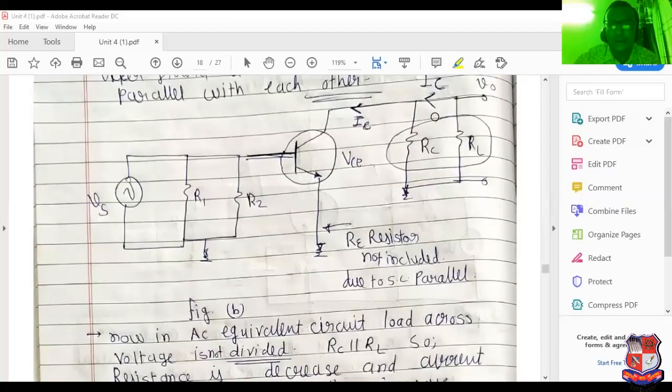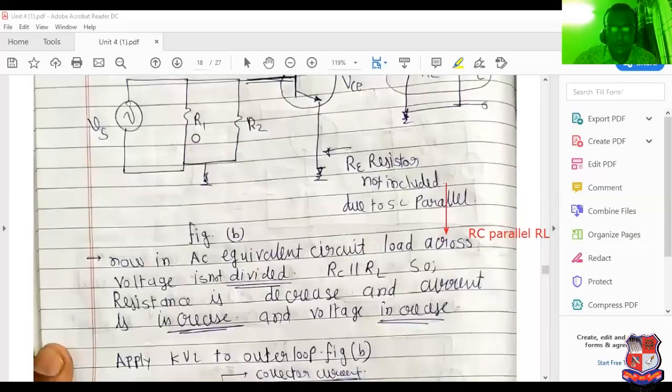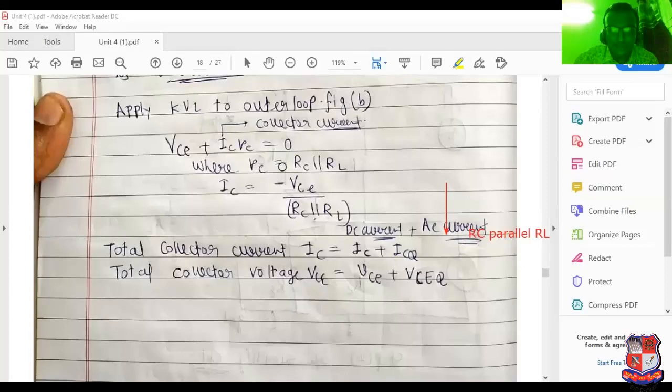RC means what? This particular resistor. Looking at this particular terminal, it can be considered as RC parallel RL. So RC parallel RL we can put here. So RC parallel RL minus VCE, minus VCE RC parallel RL.